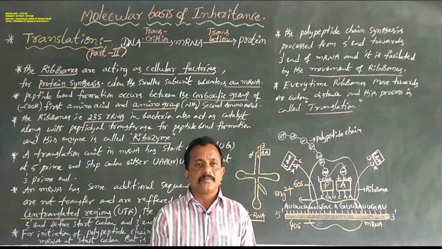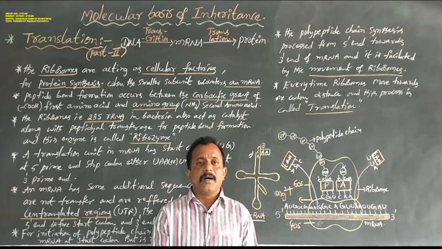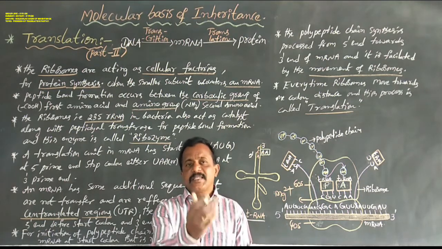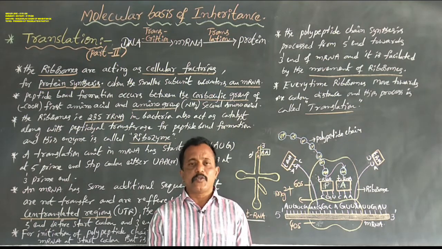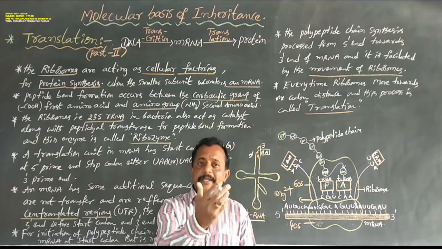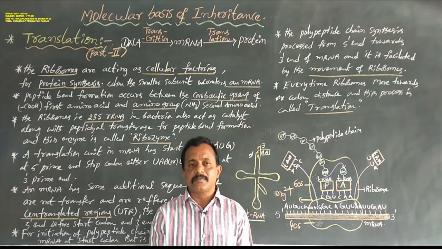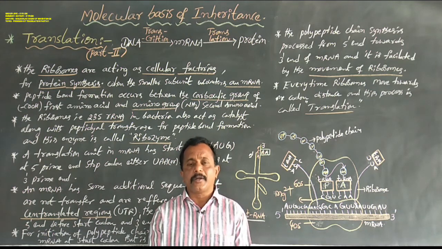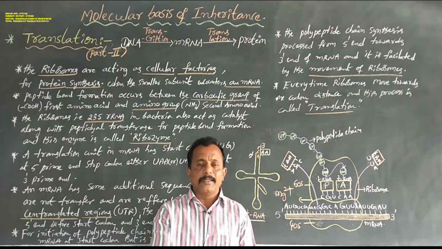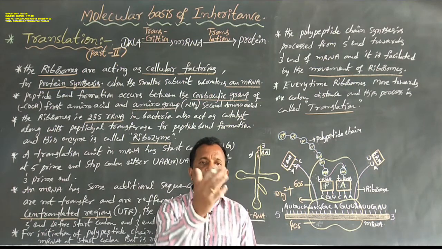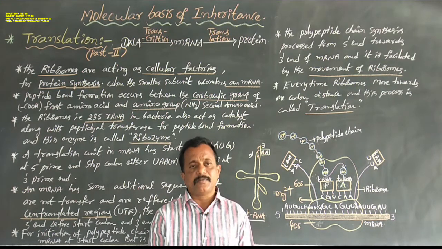Dear students, ribosomes are of two types. One is the 80S type of ribosome, the second is the 70S type of ribosome. 80S ribosomes are present in all eukaryotic organisms. 70S ribosomes are present in all prokaryotic organisms. Both 80S and 70S ribosomes have two subunits.